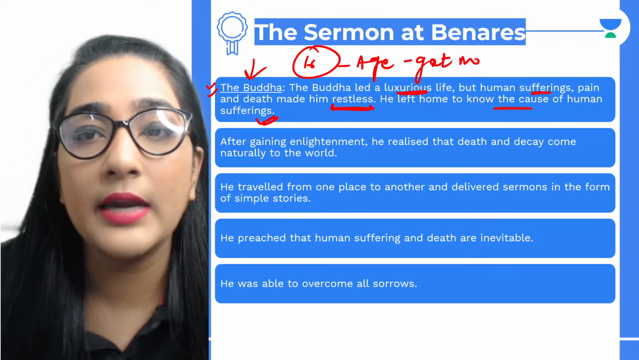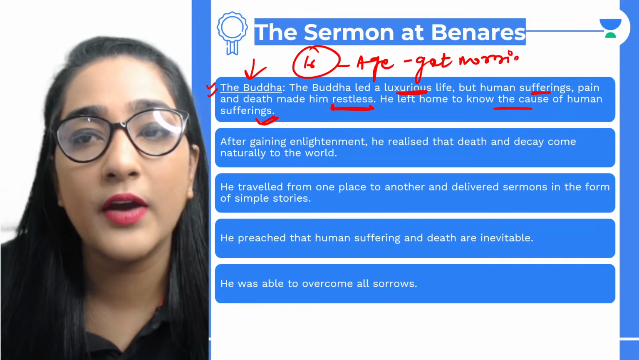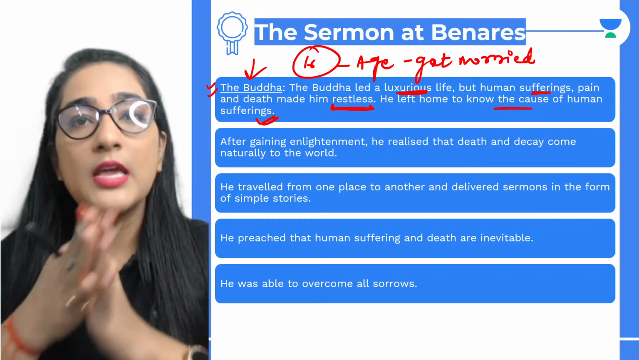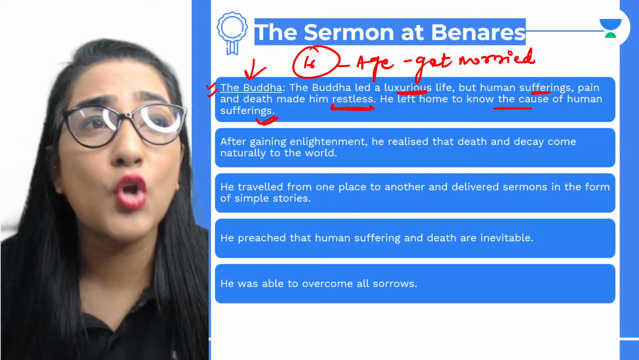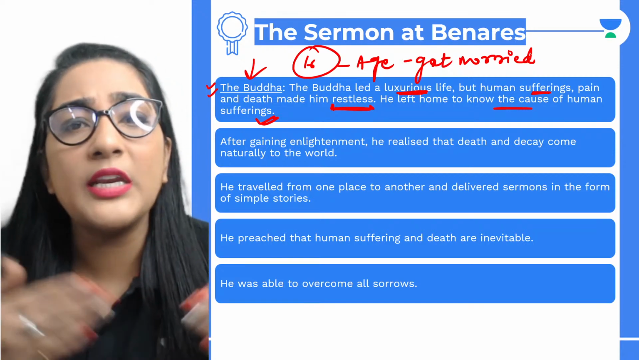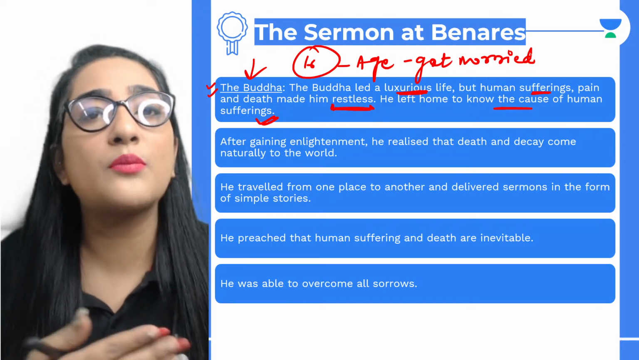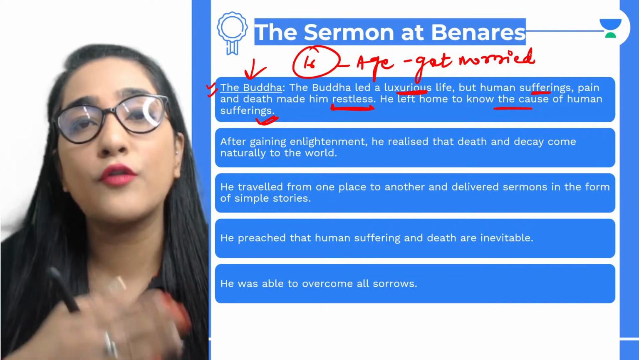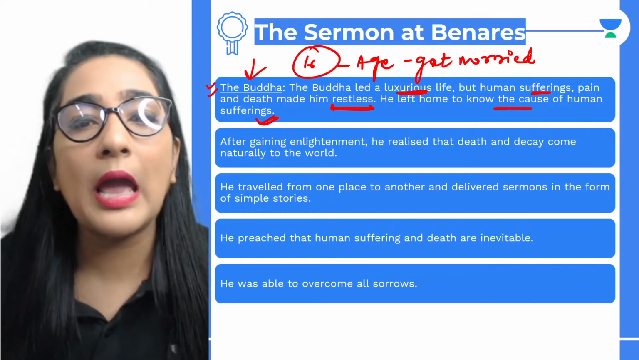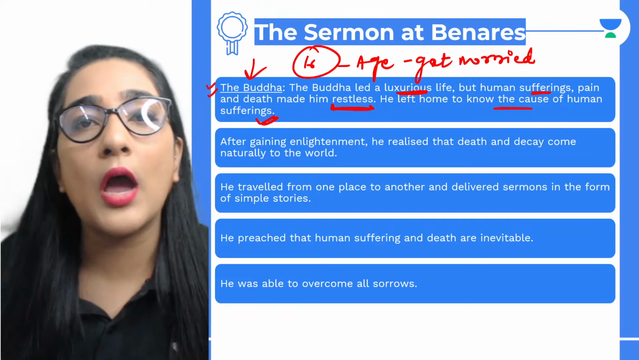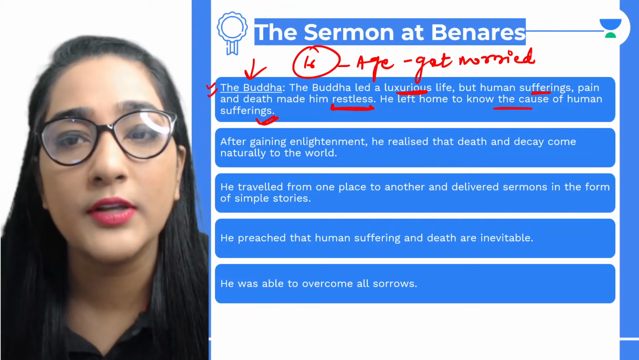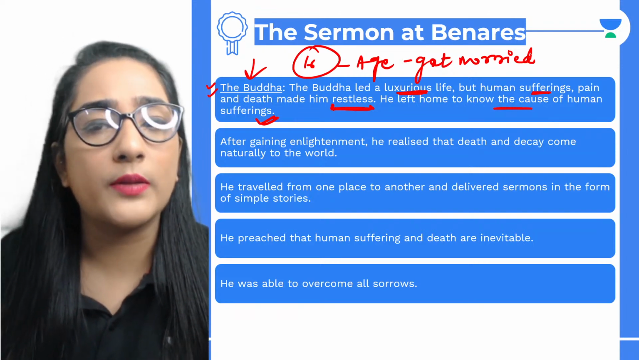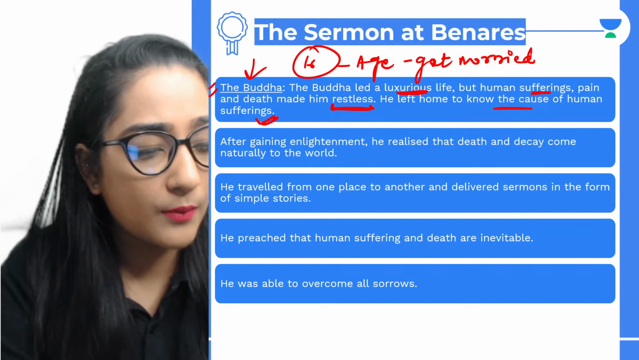Until the age of 25, he was living a very lavish life. He was not aware of anything. He was completely shielded, completely protected from the sufferings of life. So what happened is that one day when he moved out, he came across the sufferings. Who all did he come across with?